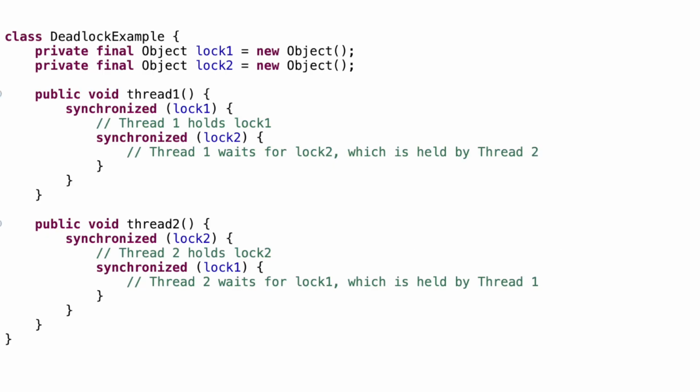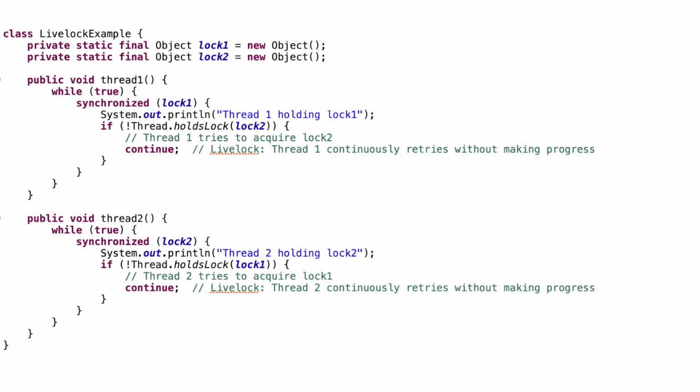So let's say that if two threads wait for each other's resources, let's say thread 1 is waiting for thread 2's resource and thread 2 is waiting for thread 1's resource. So this is a circular dependency and this is a deadlock scenario. Now let's say that two threads are continuously trying to avoid each other's actions but nothing is achieved.